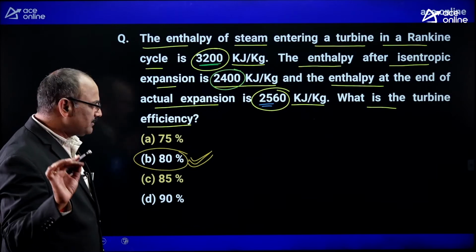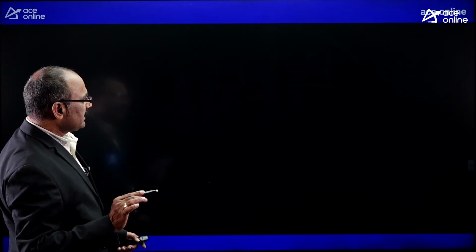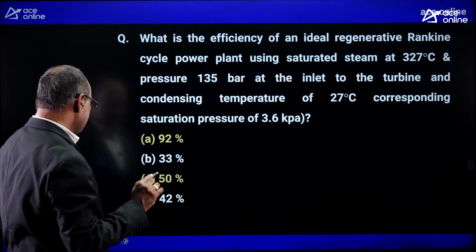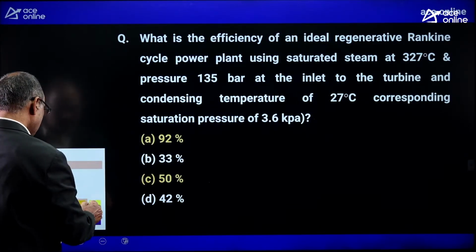Okay. Similarly, look at the next question. These are all very, very important questions. Try to read it clearly.